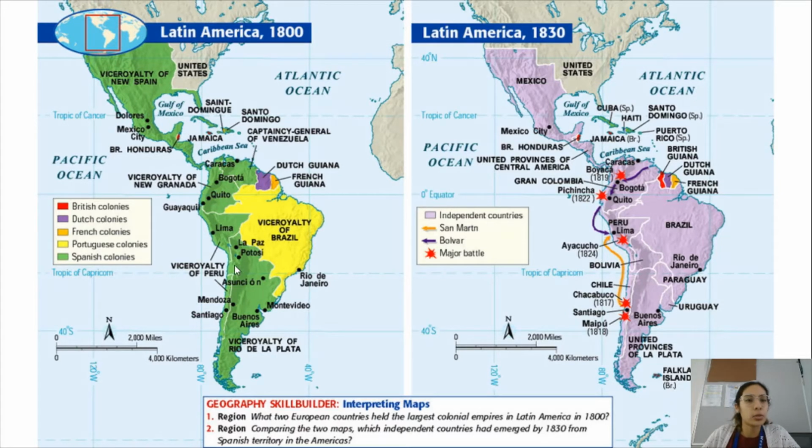As you can see, because of our revolutions, let's take Latin America, for example. Before in 1800, you can see green equals Spanish colonies, yellow equals Portuguese colonies, and then 30 years later, they're all independent, basically, except for these tiny parts. But anyway, mostly all independent, and this is all because they got ideas from the Enlightenment movement.